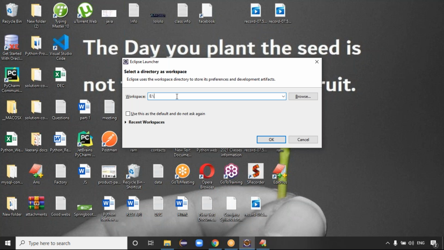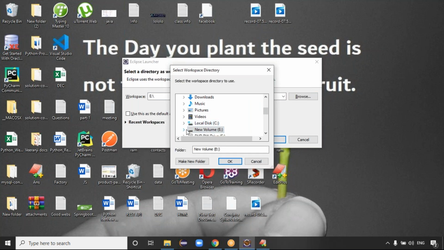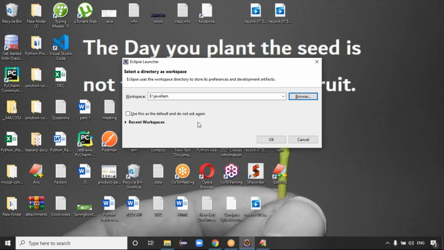Where you want to save the code, just write that location. Exactly, guys. In local disk E, let me browse it. Local disk E, where I want to save my code. The Java 9am folder is there. Just click on OK, guys.